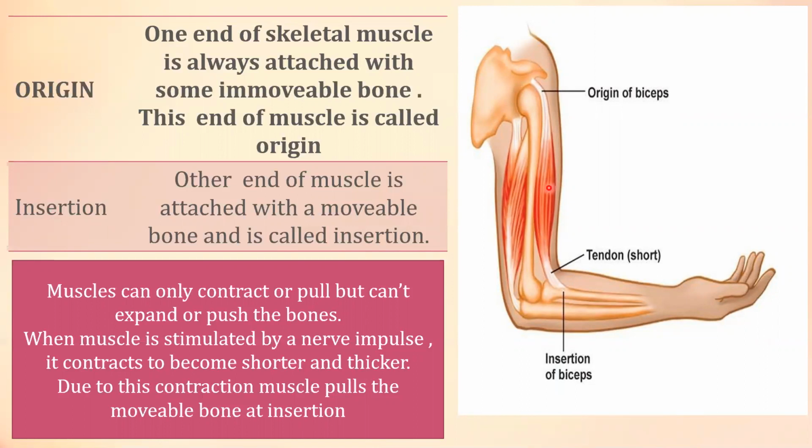When muscles are stimulated by nerve impulses, they contract. When muscles contract, they become short and thick. Due to this contraction, the muscle pulls the movable bone at insertion. This bone will move when this muscle contracts. Similarly, when this muscle contracts, then this bone also moves.